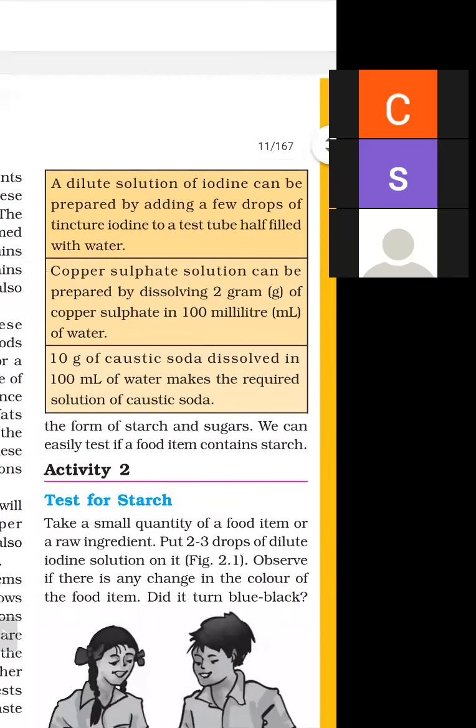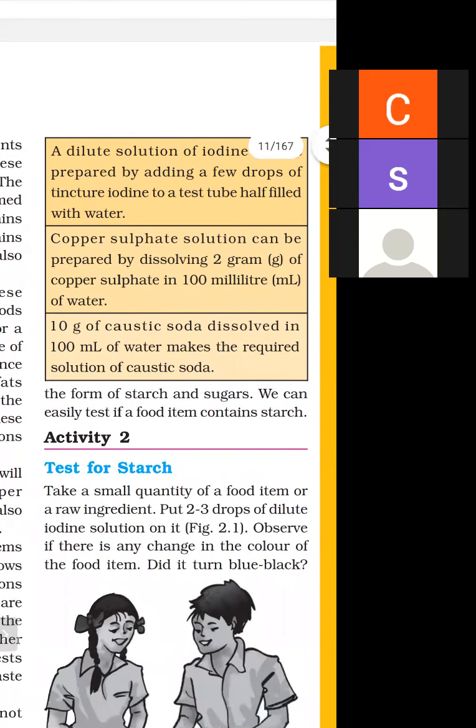For making copper sulfate solution, we require 2 gram of copper sulfate and 100 milliliter of water. So in a beaker, we add 2 gram copper sulfate and 100 milliliter of water. Then we can prepare copper sulfate solution. And how can we prepare a caustic soda solution? We require 10 gram of caustic soda and add it into 100 milliliter of water. Then we can make a solution of caustic soda.